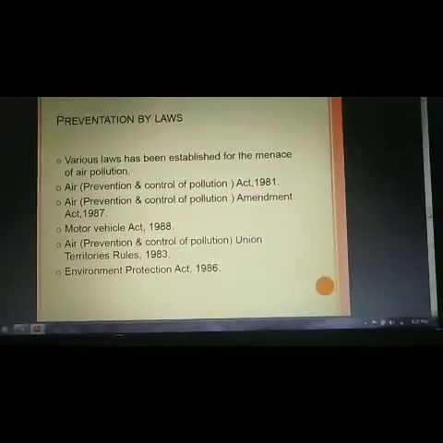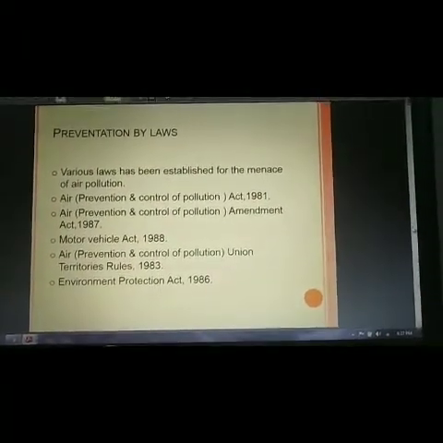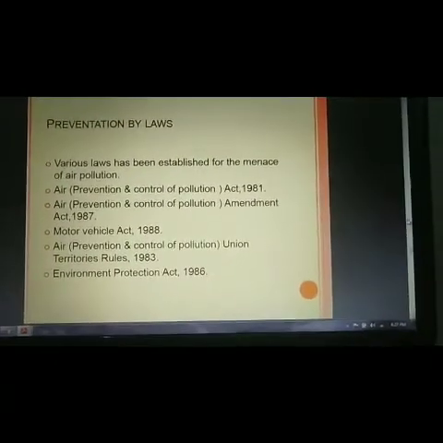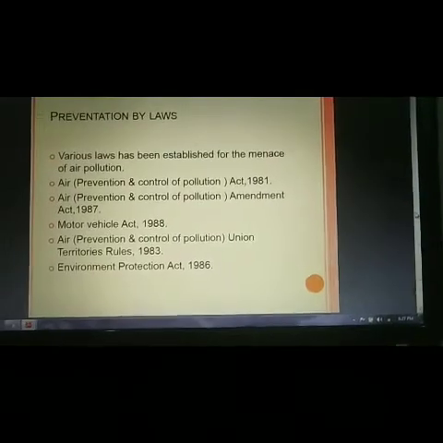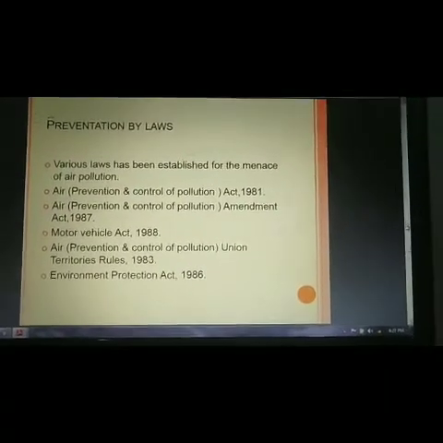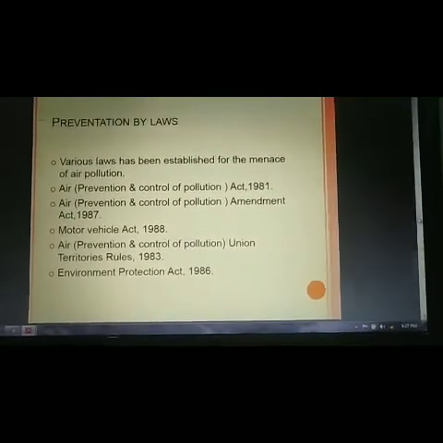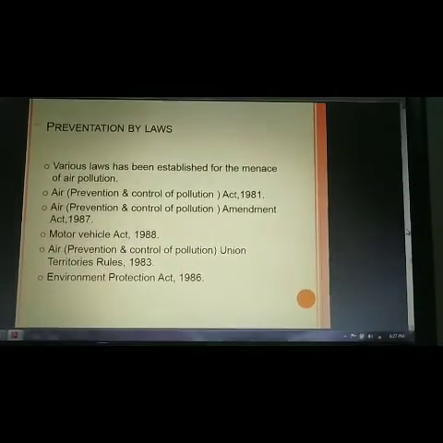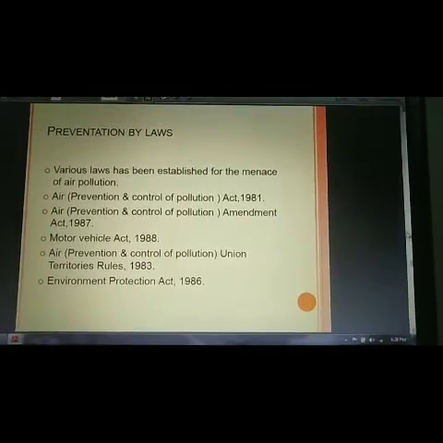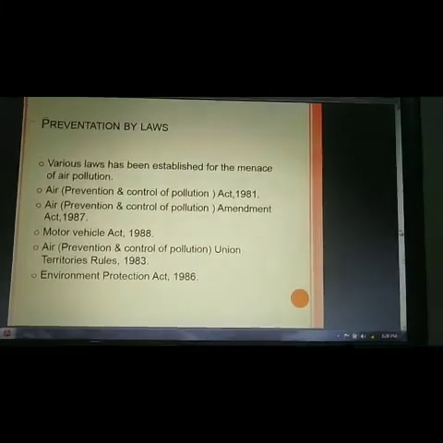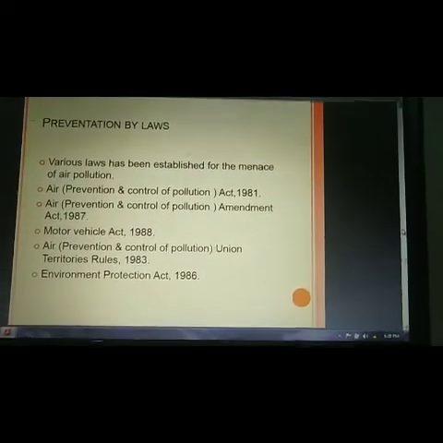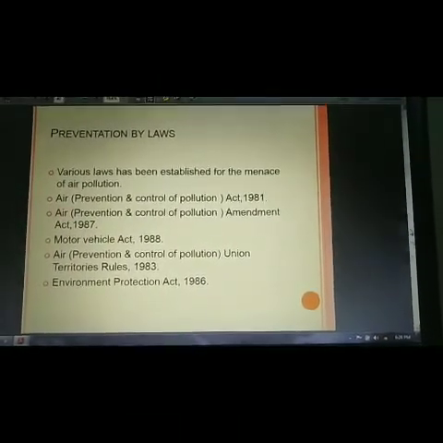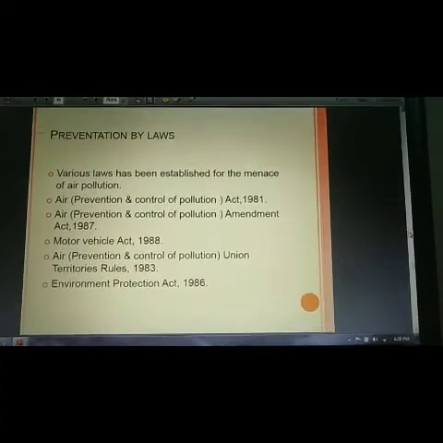From the government, various laws have already been formed to control air pollution. These laws are: the Air Prevention and Control of Pollution Act, established in 1981; the Air Prevention and Control of Pollution Amendment Act, 1987; the Motor Vehicles Act, 1988; the Air Prevention and Control of Pollution Union Territories Rules, 1983; and the Environment Protection Act, 1986.